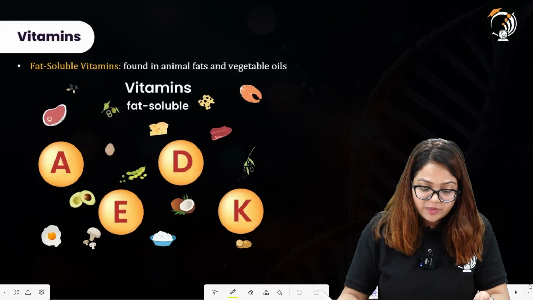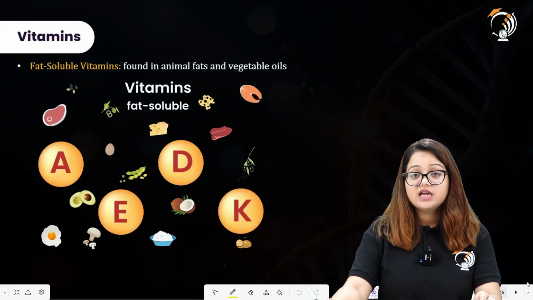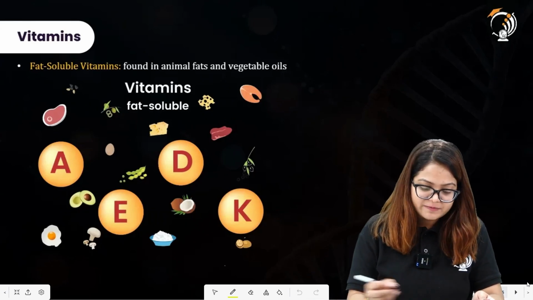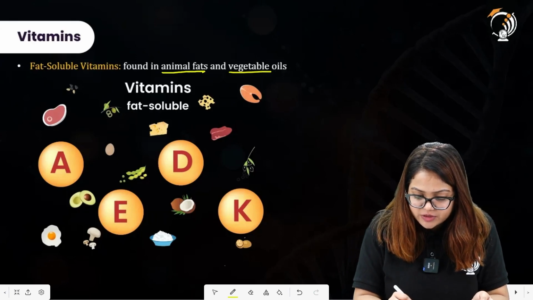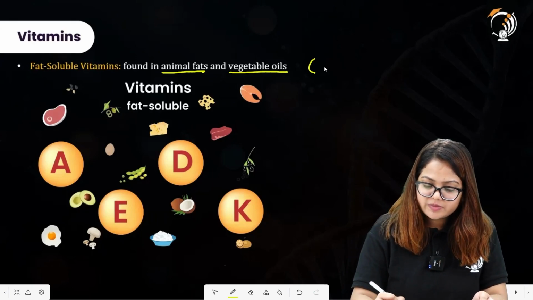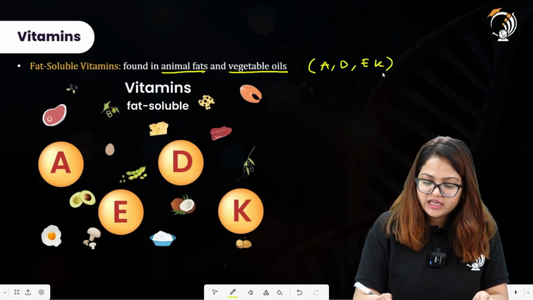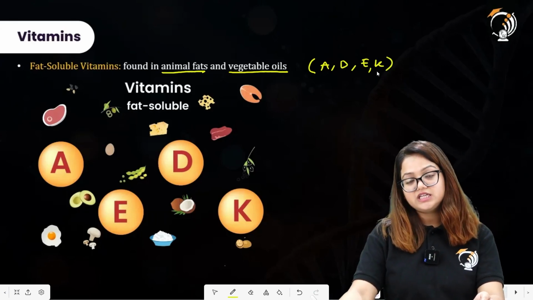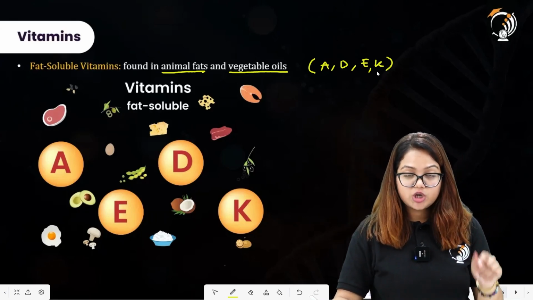Next, we have the fat soluble vitamins, or you can also call these vitamins water insoluble vitamins. These are found in animal fats and vegetable oils. So you can remember these vitamins as A, D, E, K: vitamin A, vitamin D, vitamin E, vitamin K. All of these are water insoluble and they are soluble in fat actually.